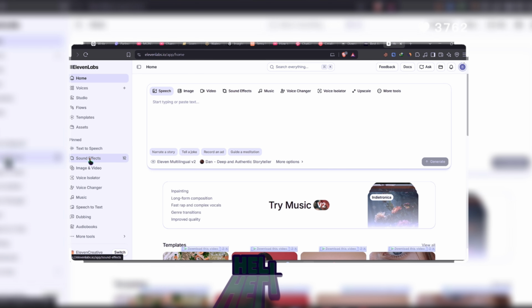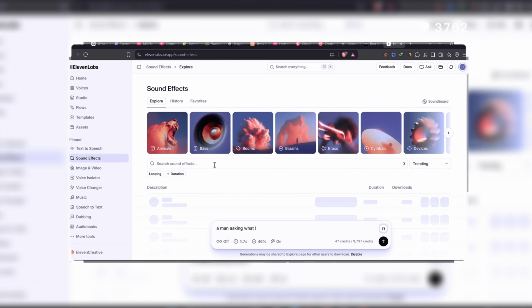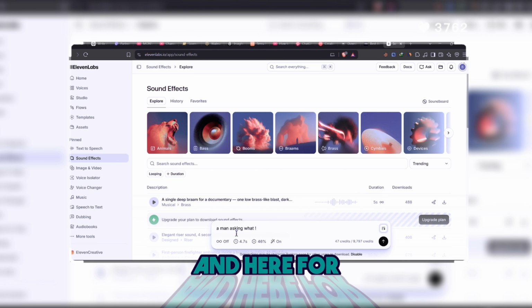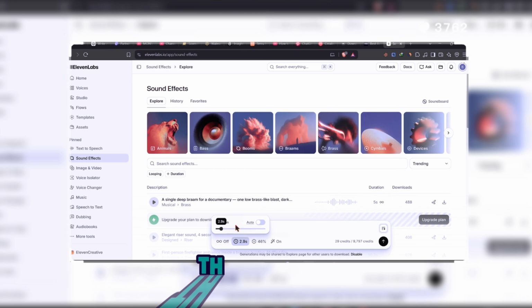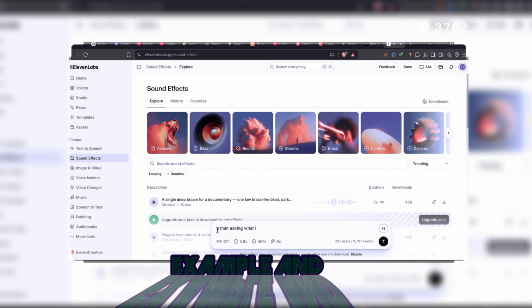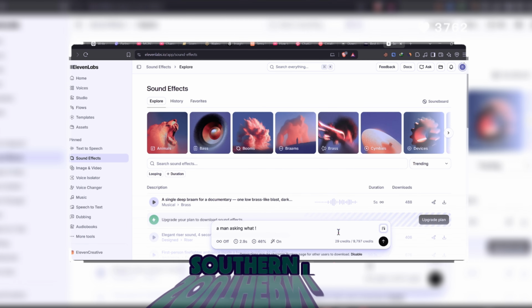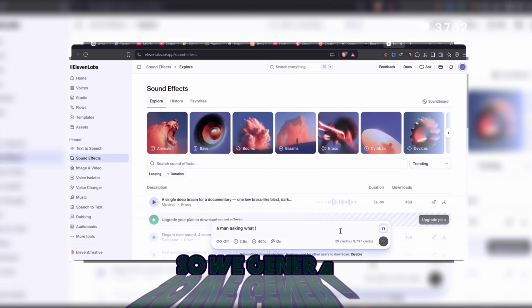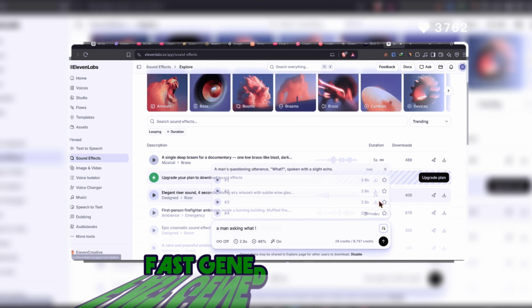Also for sound effects, go to this one, and here we set the duration, for example. And we make, for example, a man saying what in Saturday. So we generate, and we wait. It's generating fast.